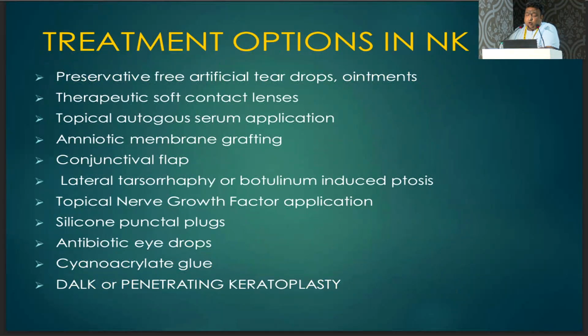There are various treatment options being tried in neurotrophic keratitis like preservative-free artificial tears, therapeutic soft contact lenses, topical autologous serum application, amniotic membrane grafting, conjunctival flap, lateral tarsorrhaphy or botulinum-induced ptosis, topical nerve growth factor application, silicone punctal plugs, antibiotic eye drops, cyanoacrylate glue, and DALK or penetrating keratoplasty if there is perforation of the cornea.